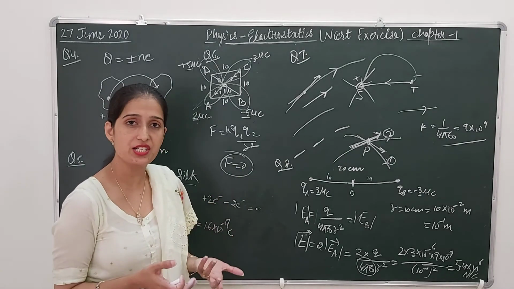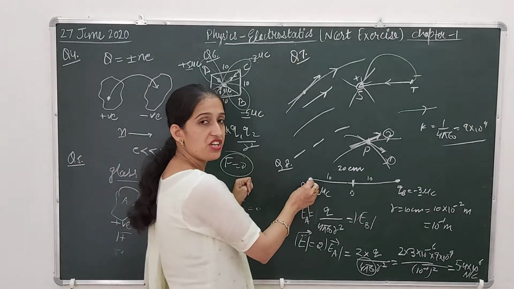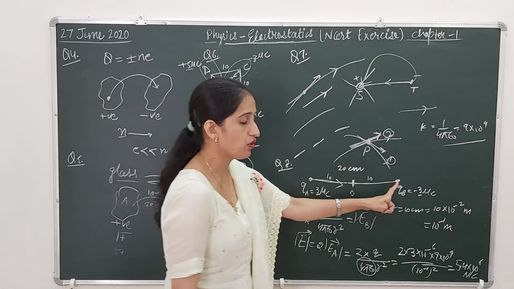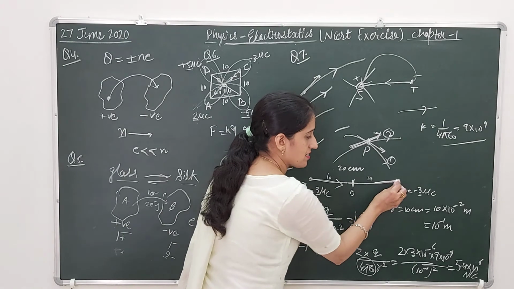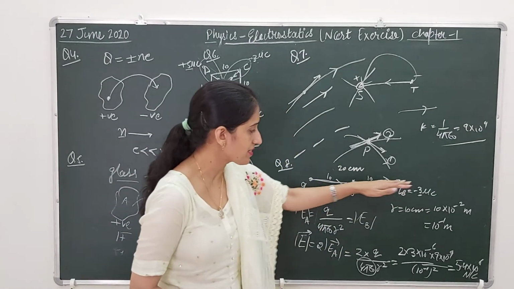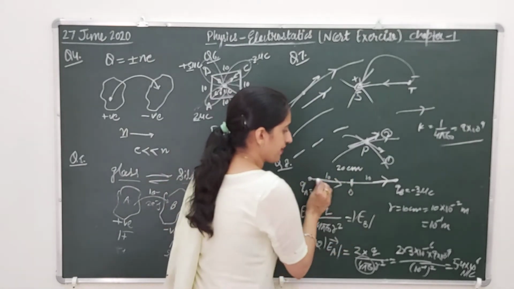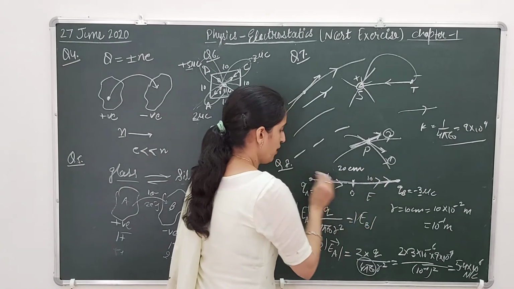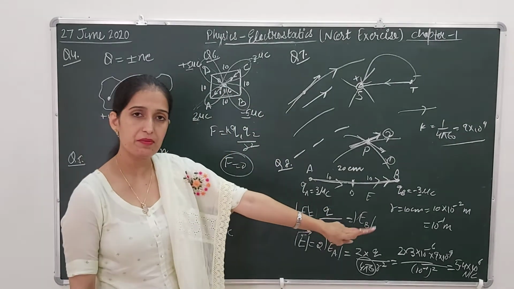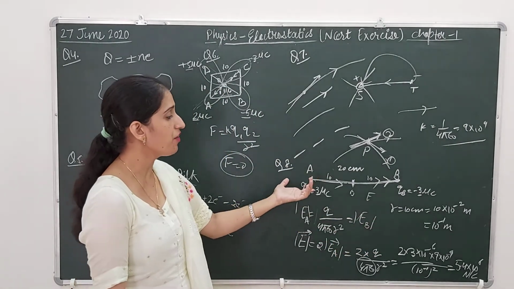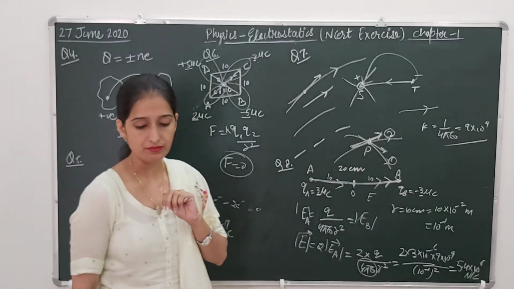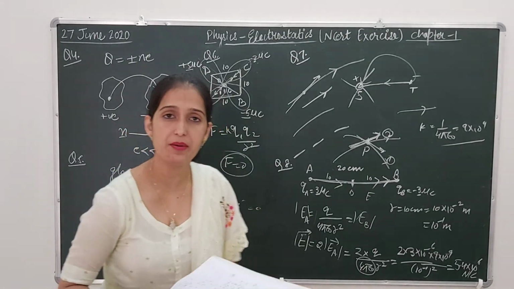What about the direction? Due to the positive charge, electric field intensity will be outward, and for this negative charge, electric field intensity will be towards the charge. So this line is having this direction. So electric field intensity will be in this direction from A to B. The magnitude is given by that much and direction of electric field will be given by from A to B. This was the part A of the question number 8.